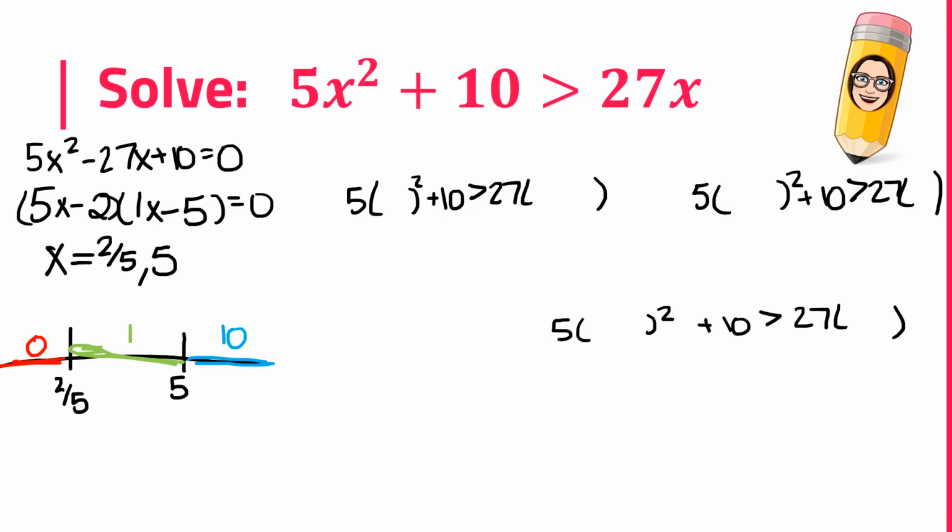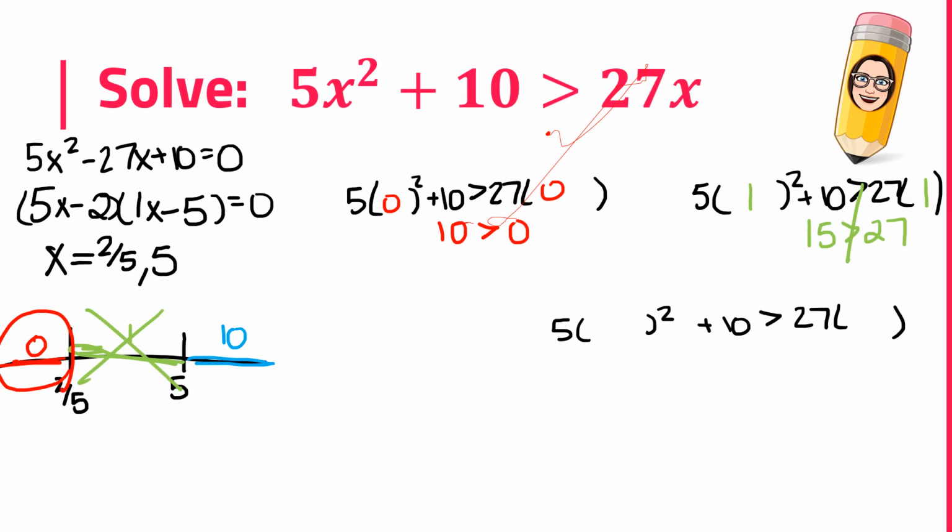All right, let's start with the red. That'd be a 0. 0 squared, 0. 0 times 5 plus 10 would be 10. This would be 0. Is 10 greater than 0? Yes, that's good. That means this interval is correct. Let's try green. We're going to plug in 1. 1 squared is 1 times 5, 5. 5 plus 10, 15. Is 15 greater than 27? No. That means this interval is a no-go.